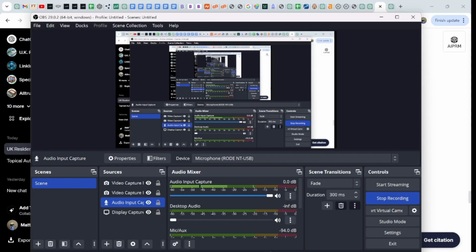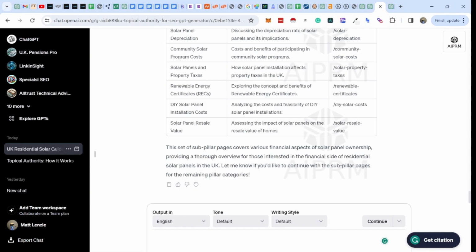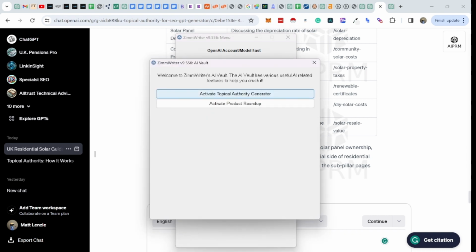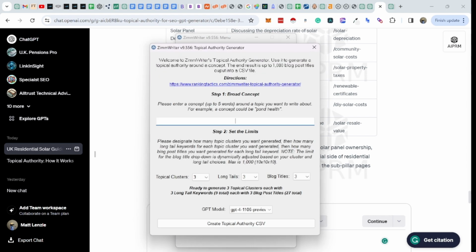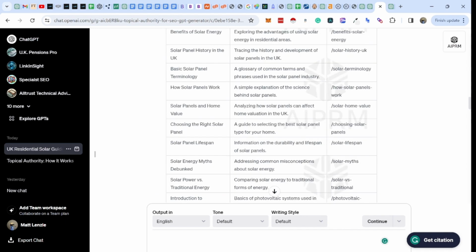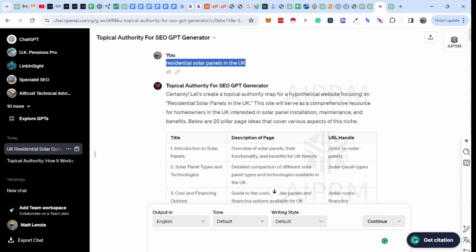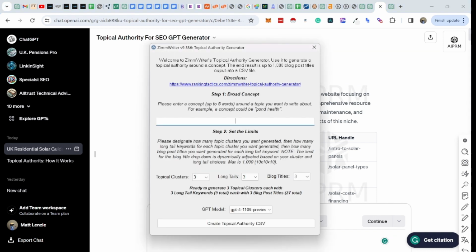The second way of doing things is using Zimmwriter. This is a service that originally you could buy on a lifetime deal, which I picked up about a year ago actually. It's a great tool with lots of different features, but today we're going to look at the Topical Authority generator. So what you would do is use the same keyword. I think it's on a monthly plan of about 15 bucks, but it is an amazing tool.